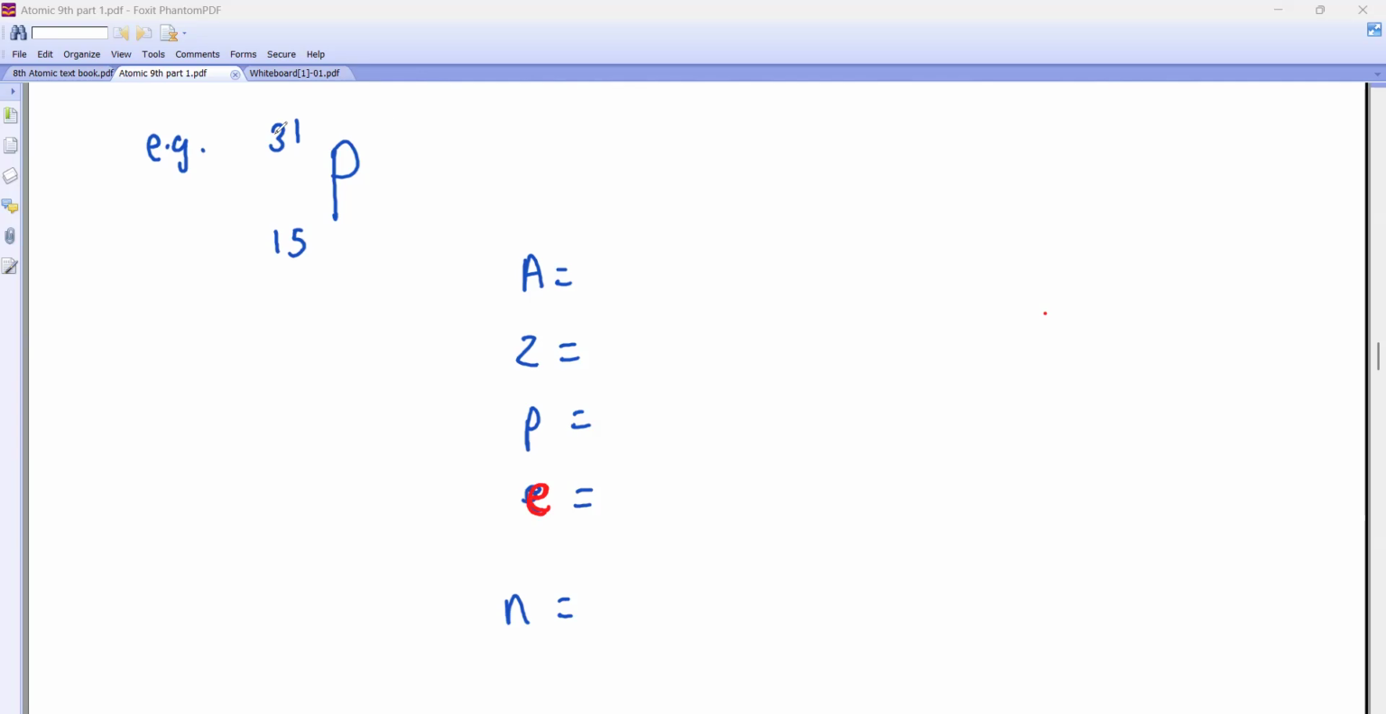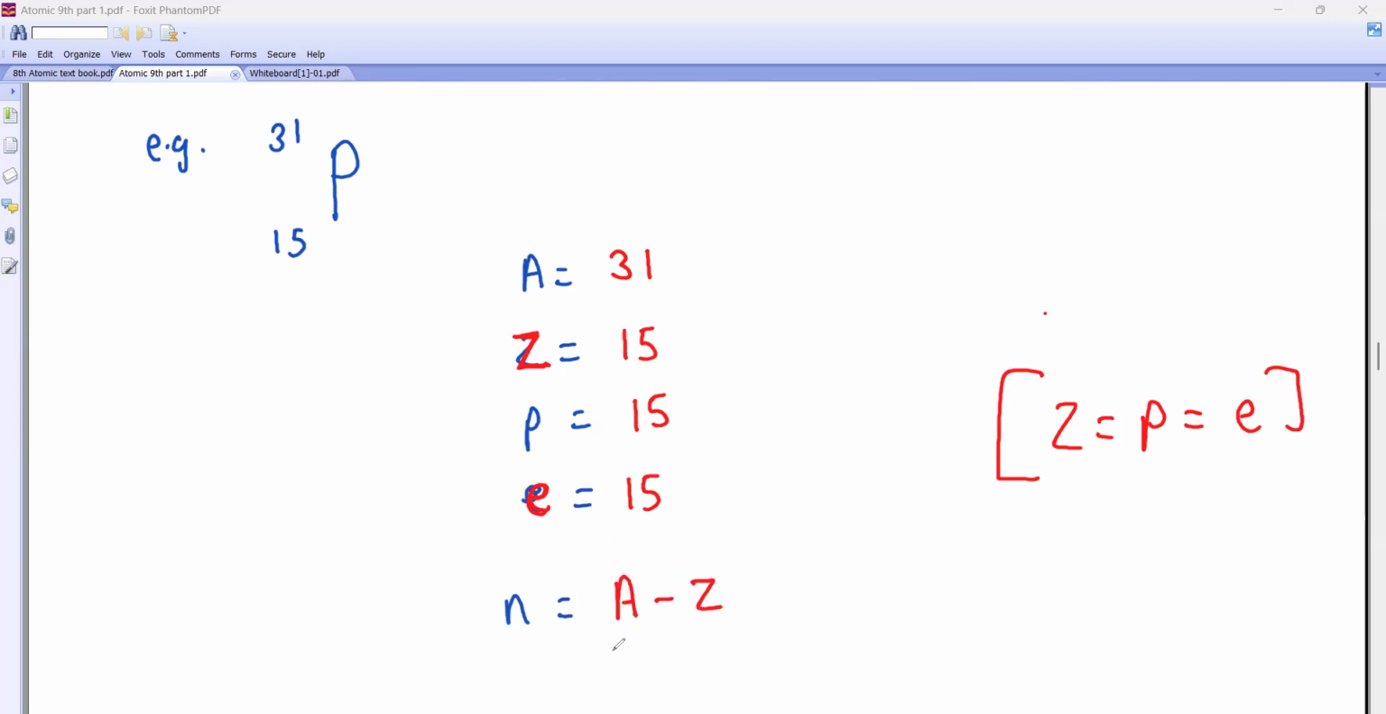This is the electron. Let us start. What is the number on top? Mass number, A. So how much is it? What is your Z? 60. The one written at the bottom. Answer is 60. Now we know Z is equal to P, which is equal to E. What is your atomic number, Z? So atomic number is the number of protons, which is equal to the number of electrons, and is equal to 60.